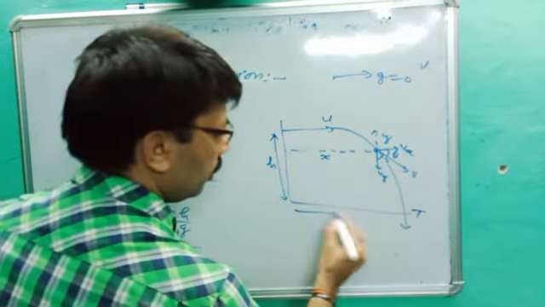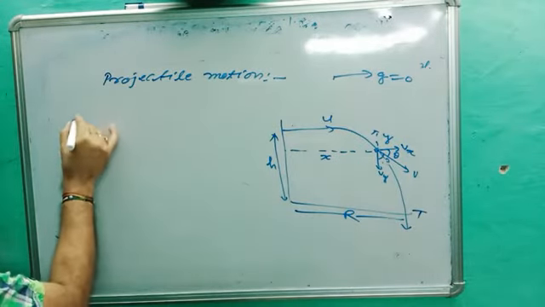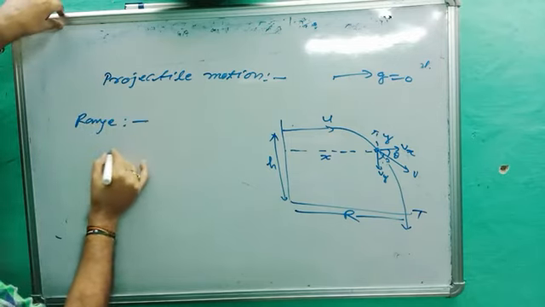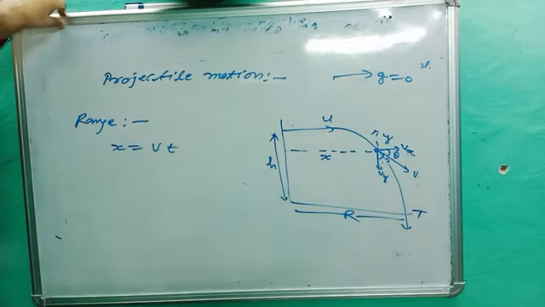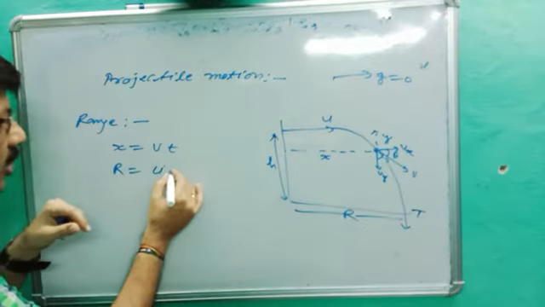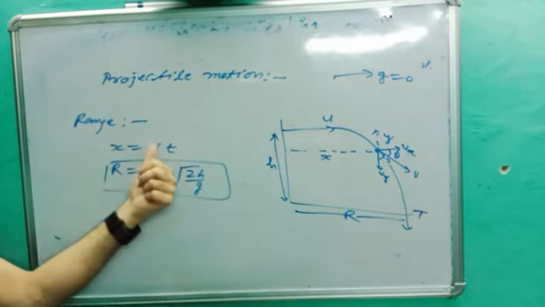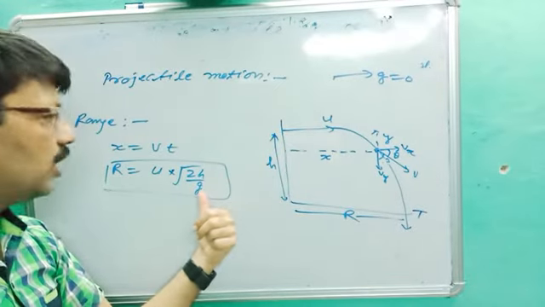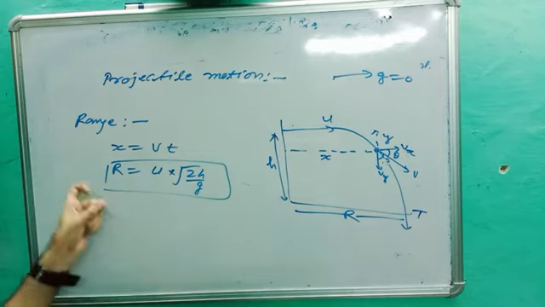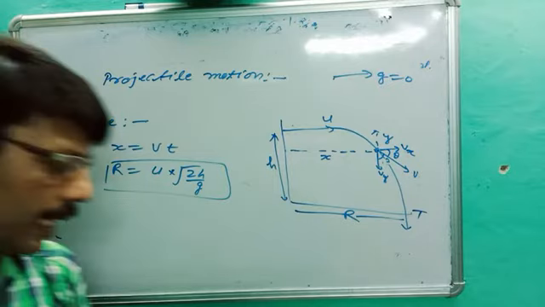Next, what is the value of range? Next point is range. We can find the range. Range is distance, and distance is equal to velocity into time. So range R is equal to velocity u for range, and the time we just got, under root 2h upon g. This is called flying time. So velocity into time is called range, and R is equal to u into under root 2h upon g. If u is given and h is given, you can find the value of range.